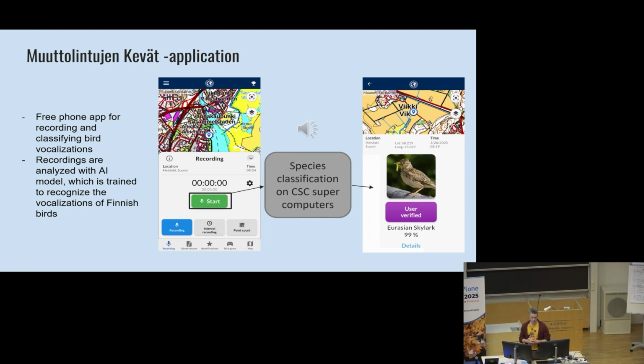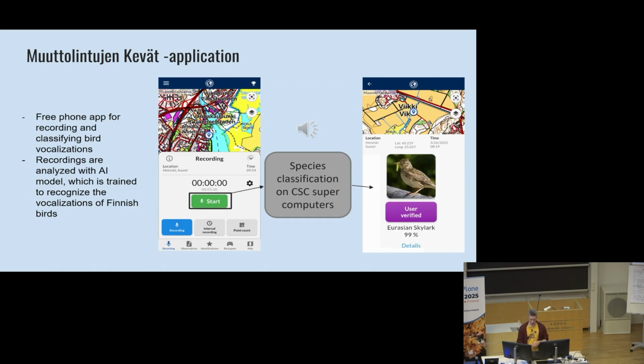This app has been developed together with many parties. The phone application itself has been developed here at the University of Jyväskylä. Then I work at the University of Helsinki, so the classification model has been developed there. CSC, the IT Center for Science in Finland, hosts the backend and stores all the audio recordings that the users submit. And then we also have other collaborators. For example, we have Yle, which is the national broadcasting company in Finland, and through Yle we have received a lot of attention and media coverage for the application.